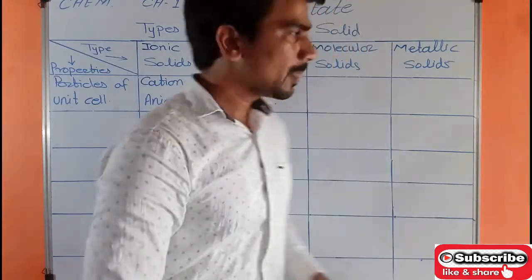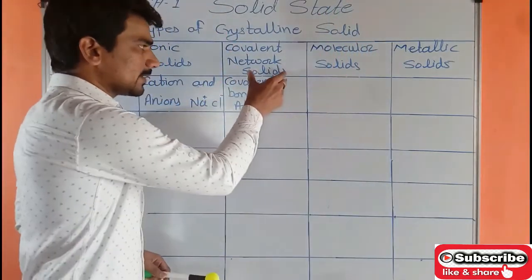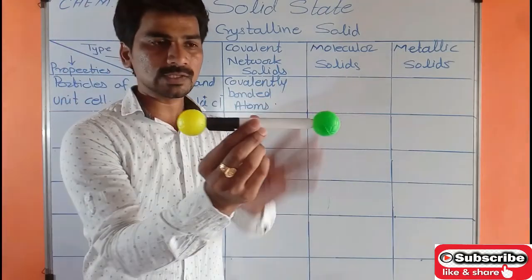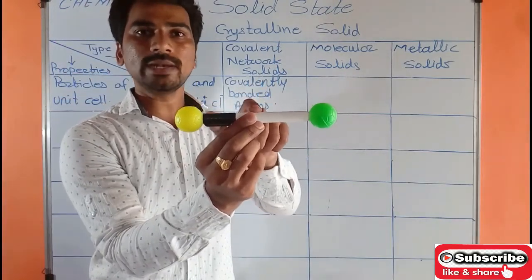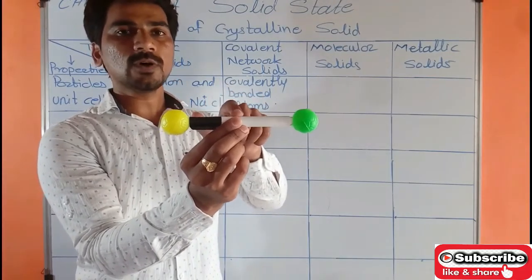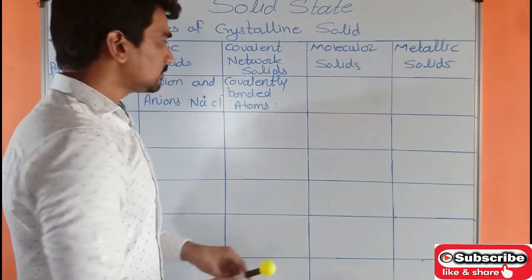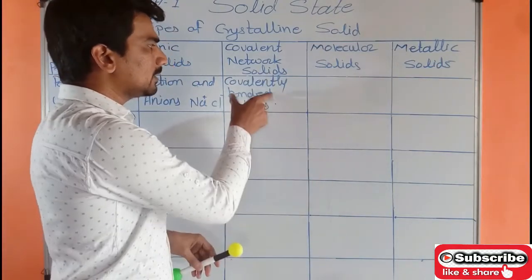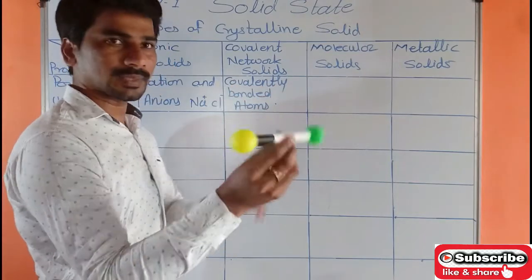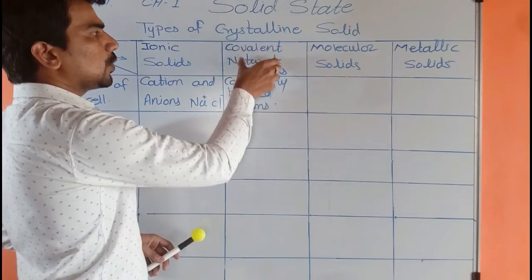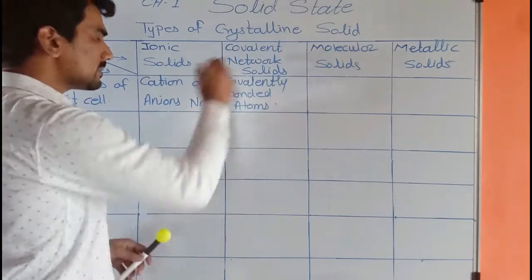So here the solids which form by covalently bonded atoms, like this, this bond is a covalent bond. By sharing the electrons the bond which is formed is a covalent bond, and the solids which form by the covalently bonded atoms are the covalent network solids. So what is the meaning of network?